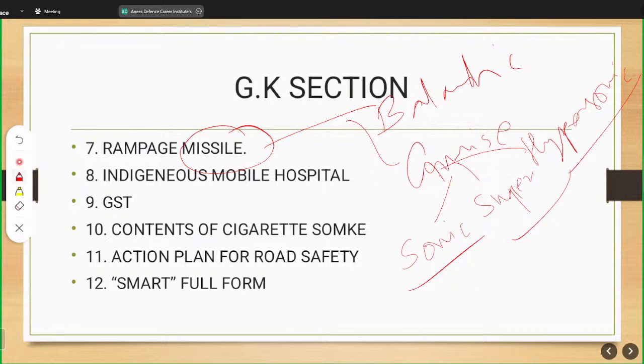So missile is a recurring theme, and you should be expecting a question in the next shift. It is 100% bound to come there.